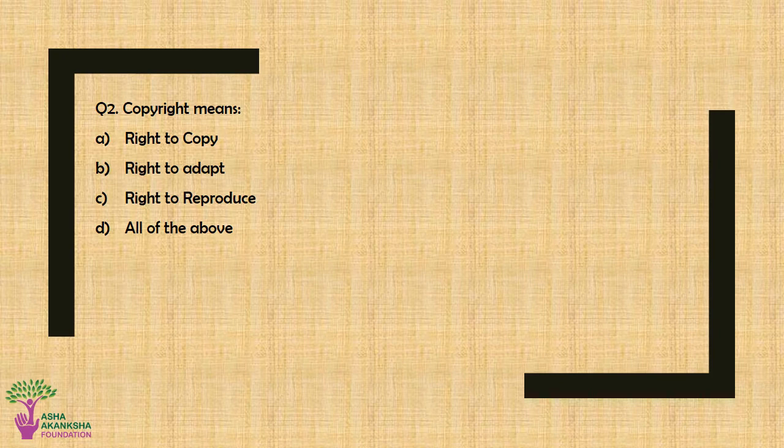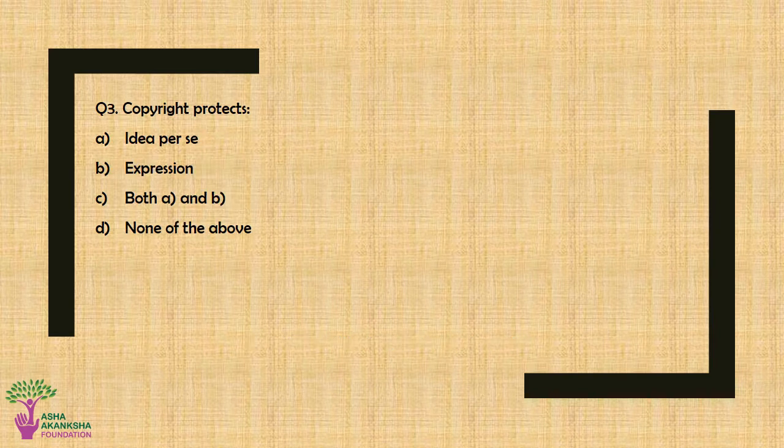Question number 2. Copyright means option A. Right to copy. Option B. Right to adapt. Option C. Right to reproduce. Or option D. All of the above. The correct answer for this question is option D, all of the above.